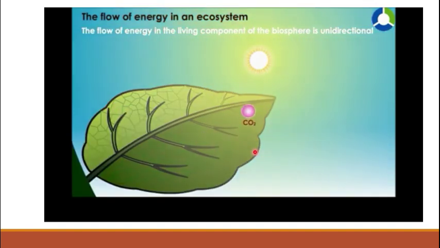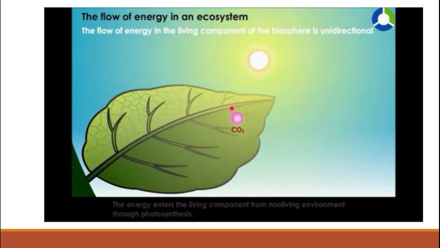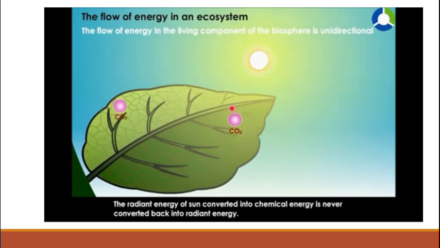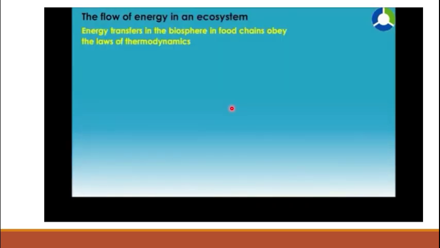The flow of energy in an ecosystem is unidirectional, meaning if the solar energy is provided to the plants once, it will not be reversed back, but it will change into another form. So this is called unidirectional. Unidirectional means only in a single direction. Loss of energy will be there, and it is emitted in the form of heat.